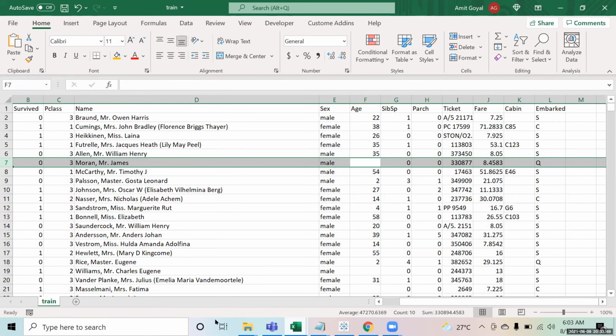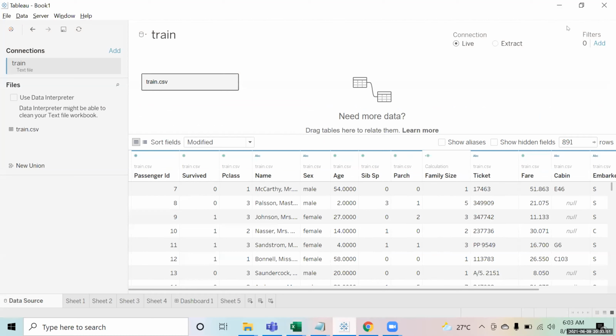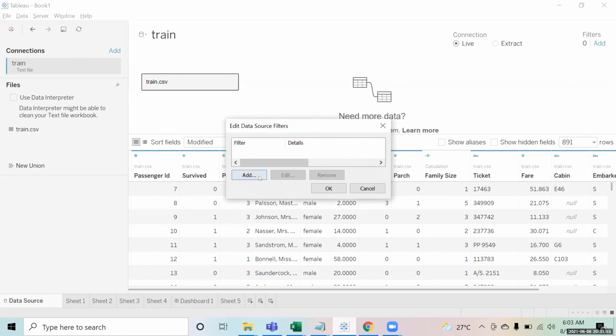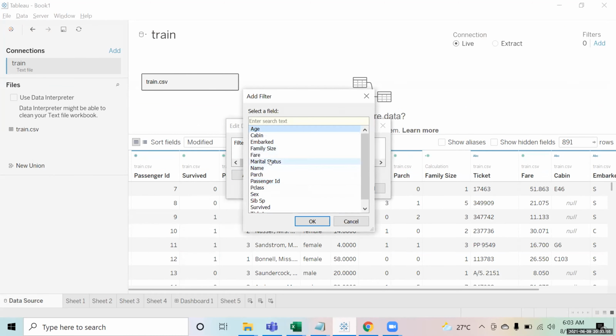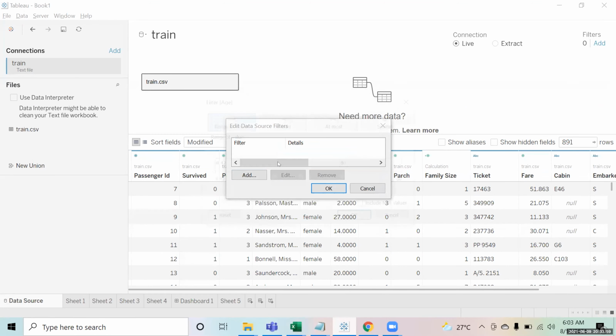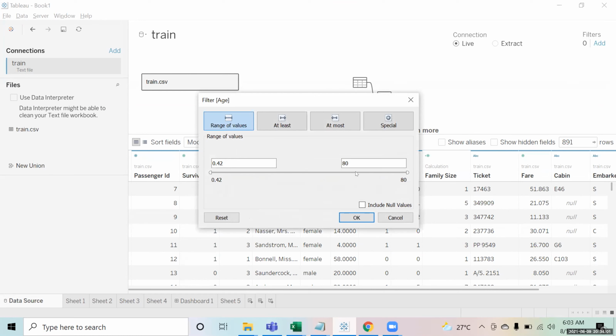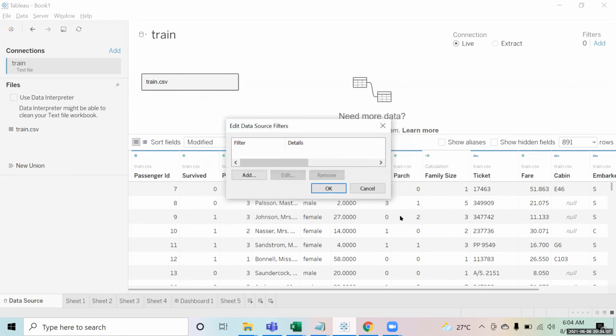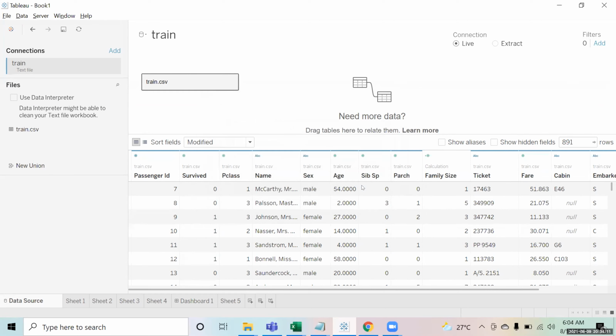Or if you want to do it in Tableau, you can just click over here, add, and add that filter over here. Suppose you want to remove some age: you click age, and then you can just pick from there which values you want to remove. So that way you can remove it from here, or you can just remove it in the Excel and then load the data back into Tableau.